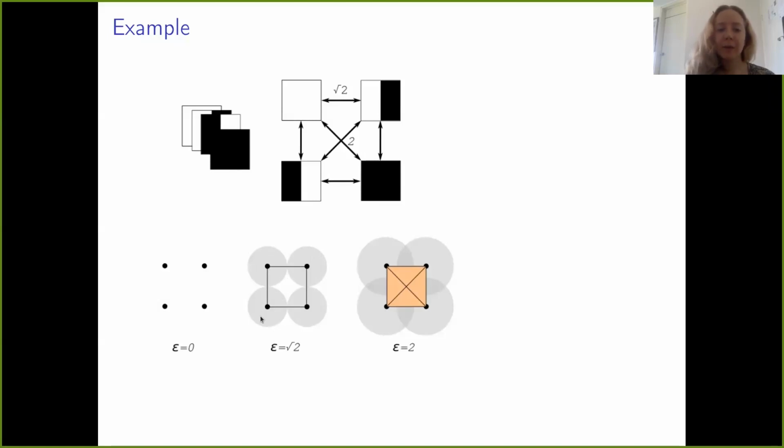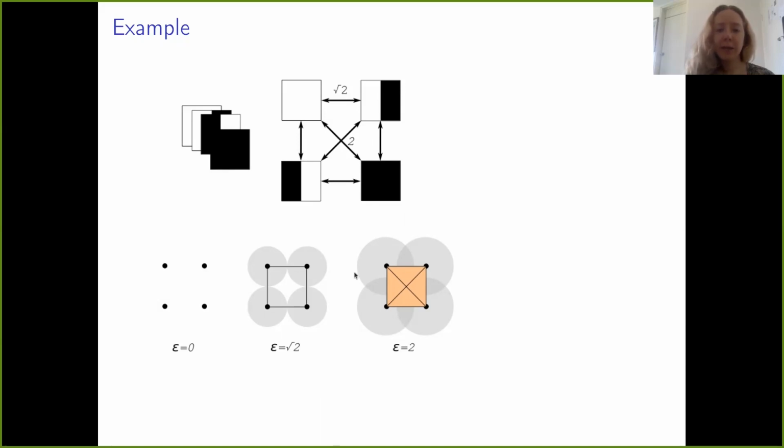And we continue doing this and increase the threshold even further. At the threshold of epsilon equals 2, a tetrahedron is filled into this space. And then after that, the topology of the space does not change anymore. So this is a filtration associated to this metric space.